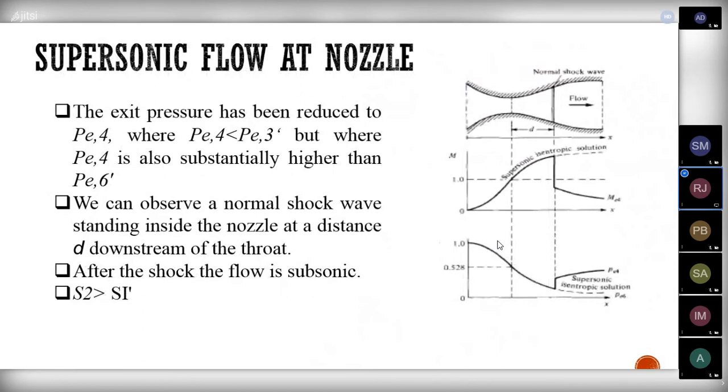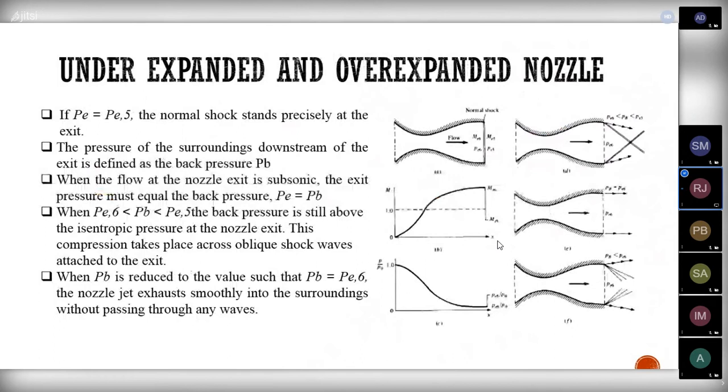So here you can see, if the exit pressure is less than P, that is for the P4 condition, we will be getting a normal shock here, and the location of the normal shock is considered as D. While reducing the exit pressure from P4 to P6, the normal shock will move. If PE equals P5, the normal shock stands precisely at the exit.